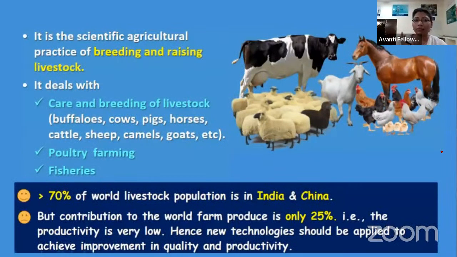This animal husbandry is scientific agriculture, but not of the plants. It is the breeding and rearing of livestock, that is, living organisms, and specifically here we are talking about animals only.